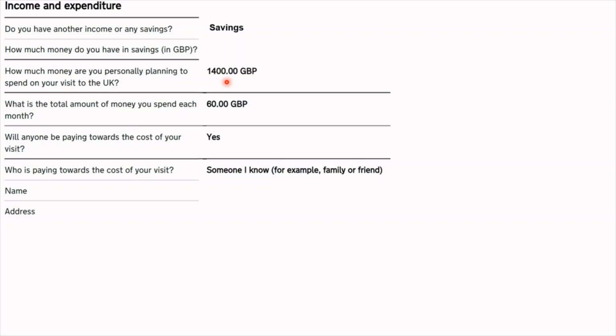Mind you, you should have at least 3 times the amount of this figure that you mention in your bank or in your sponsor's bank. Now, this isn't a rule or anything, but this is just like a general perception, and I also followed this advice. So if you're someone that's looking to have a very extravagant stay in the UK, sure, mention more, but make sure that you have 3 times that amount in your or your sponsor's account.